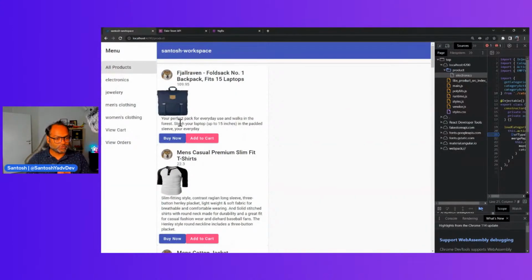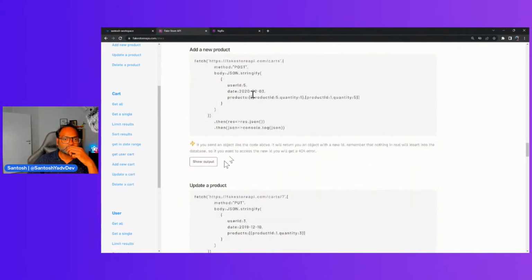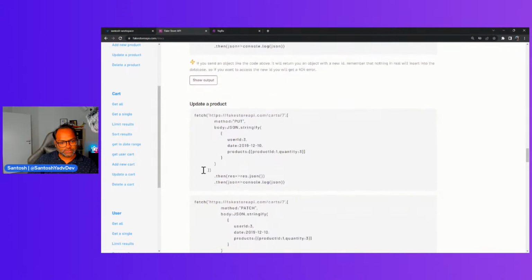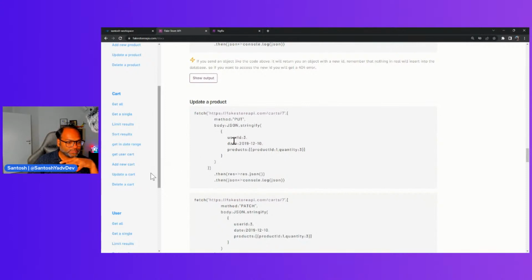Now let's go to the next. Let's see what else we have. What are the APIs? So add new cart, update a cart. Let's see what add new cart takes. It says you have to pass user ID, date, and products array. So we just have to pass product ID and quantity. That's it. And then to update a cart, we can say which user ID,